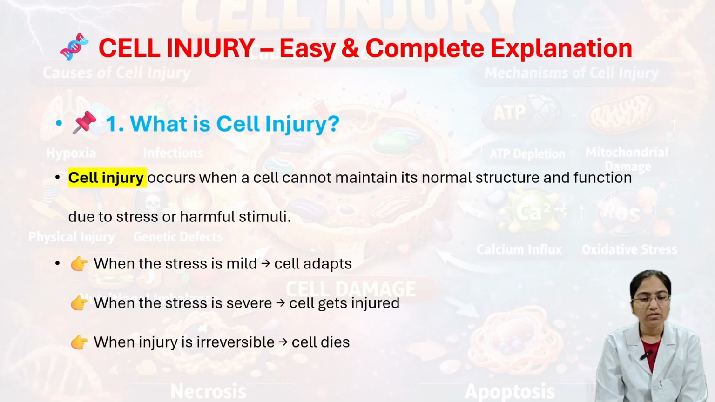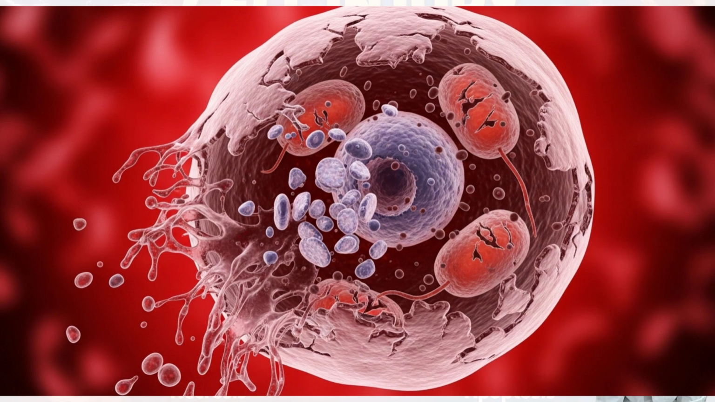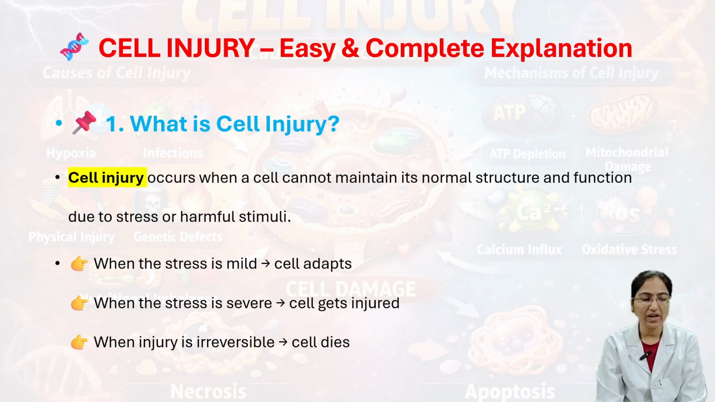And then when stress is severe, the cell gets injured. And then when injury is irreversible, the cell dies, because the cellular damage has exceeded the cell's ability to repair itself. These three come under cell injury: mild, severe and then irreversible.